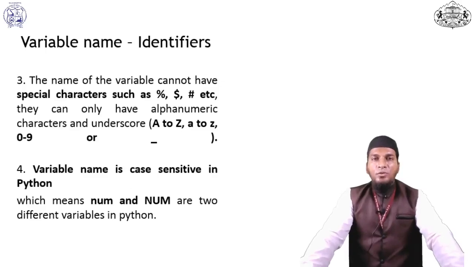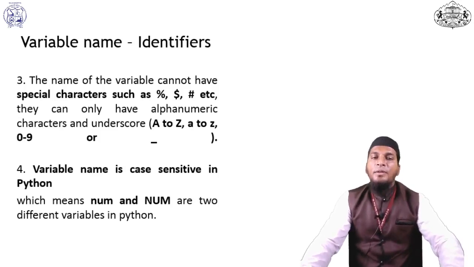We also cannot use special characters for variable declaration. Only underscore is allowed. We cannot use dollar sign, percent sign, or hash sign. We use A to Z small and capital, and 0 to 9, plus the underscore.